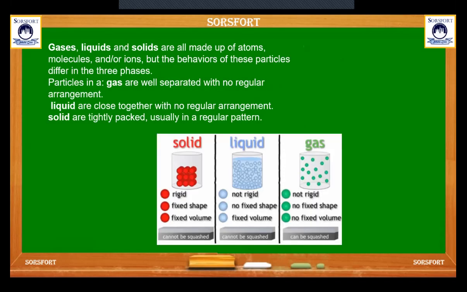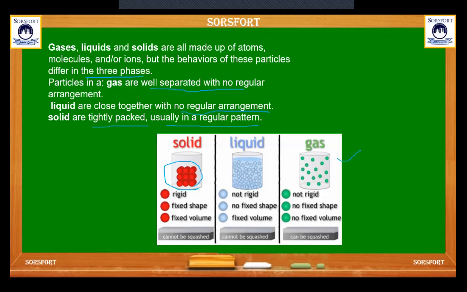Gases, liquids and solids are all made of atoms, molecules or ions. But the behavior of these particles differs in their three phases. Particles in gas are well separated with no regular arrangement. Here are the gas particles. There is no particular arrangement of the particles. In a liquid, they are close together with no regular arrangement also. In liquid also, there is not a certain pattern of arrangement, but in a solid, they are tightly packed and usually in a regular pattern. These are the molecules of solid. They are packed with a regular pattern.